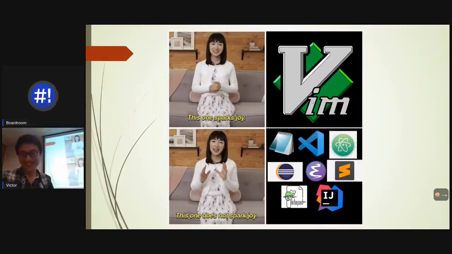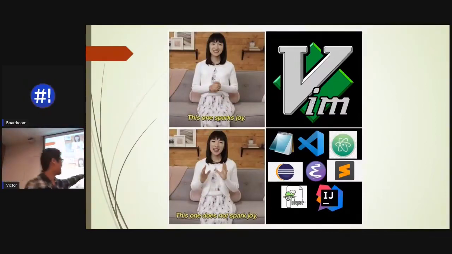This one did not spark joy for all the reasons. This one here, the Emacs one, right, is a bit special. This one can actually do all those things as well, but it's in its own little universe out there, and we can discuss it later if you guys are interested during the Q&A or pizza.